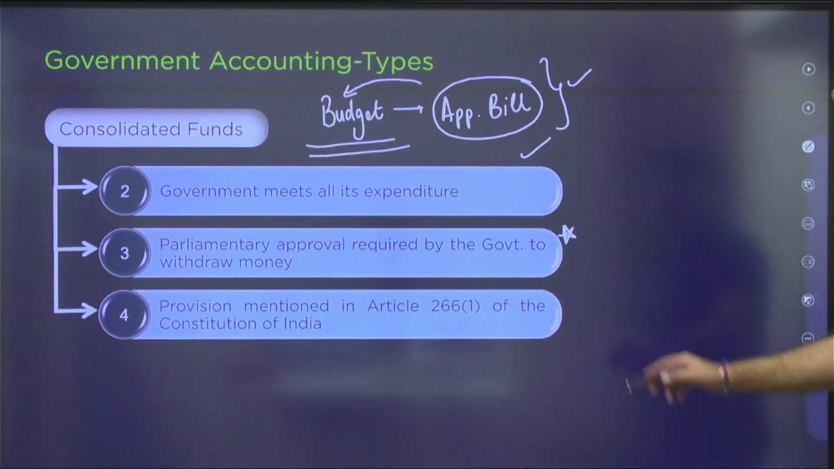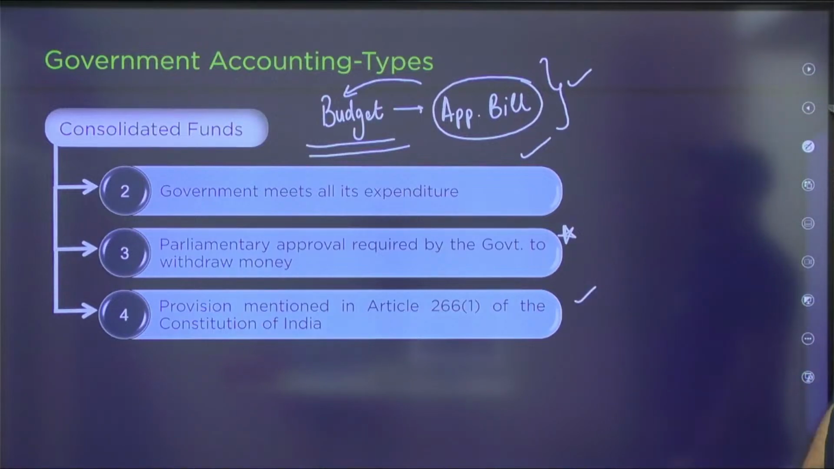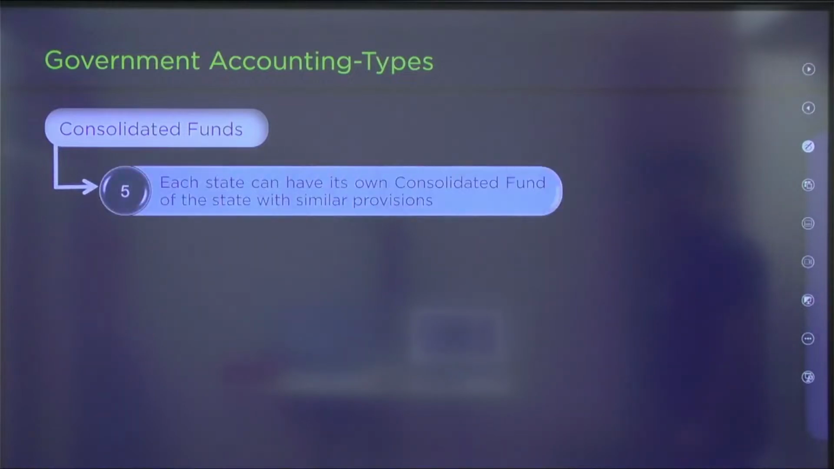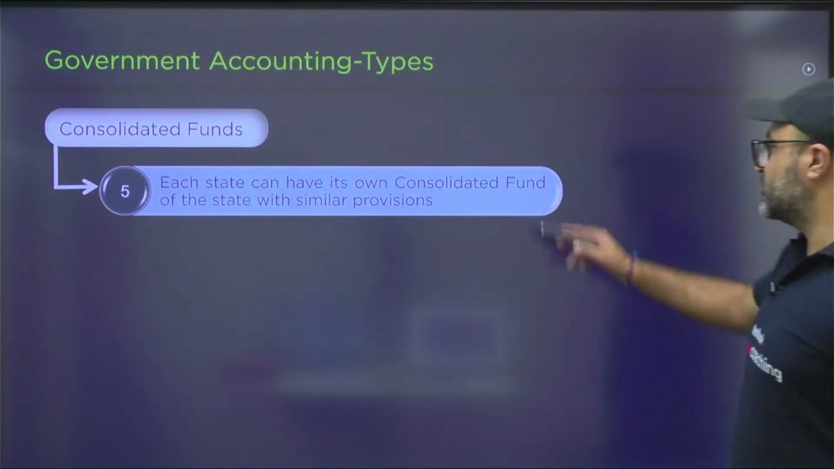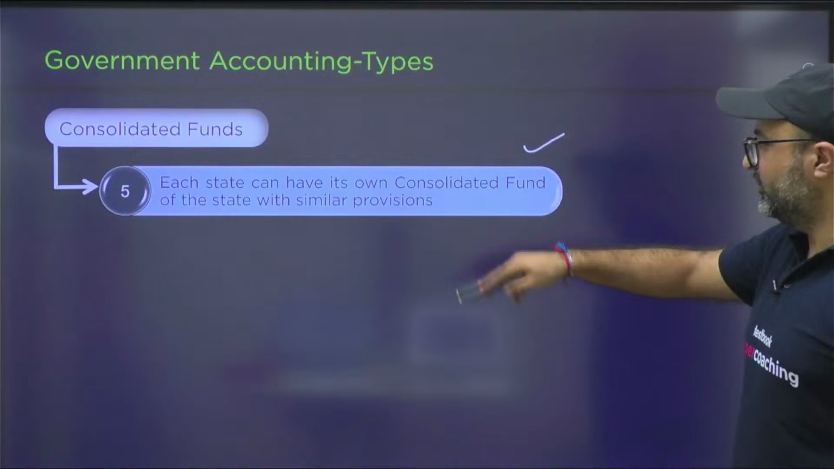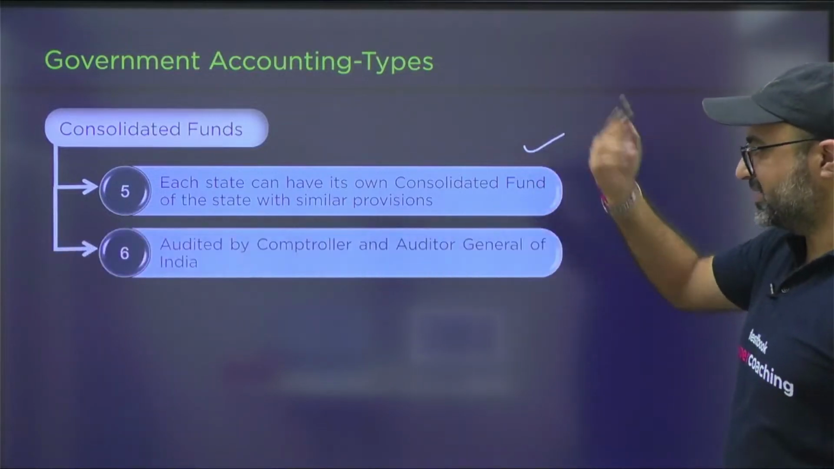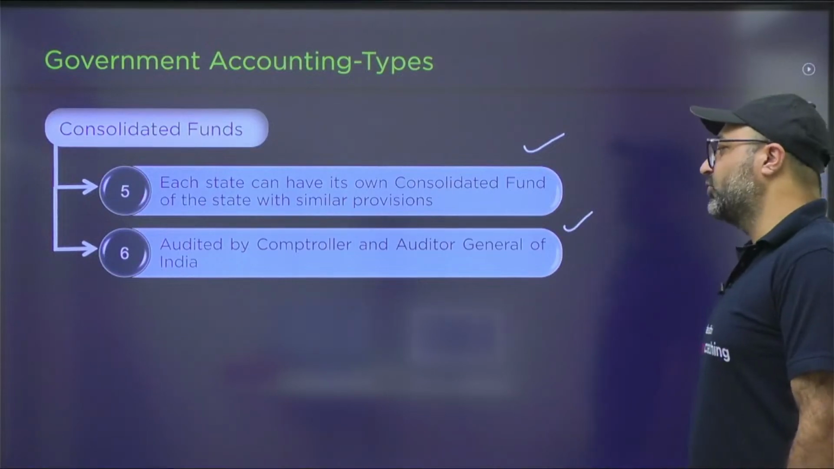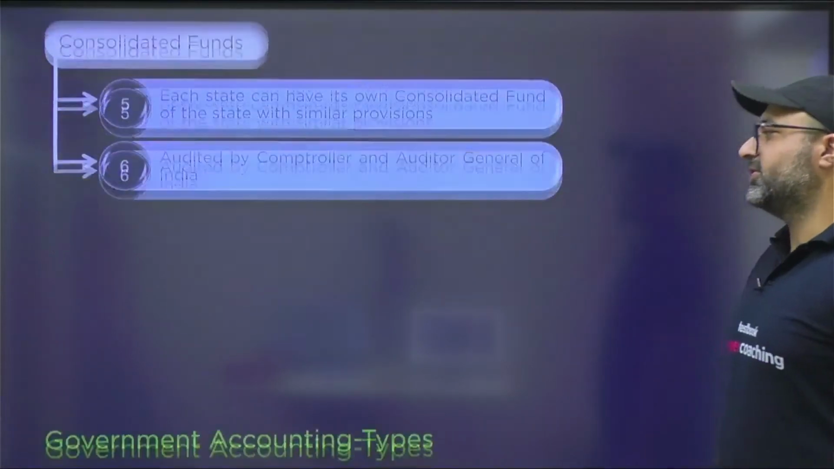So the provision is mentioned in Article 266 of the Constitution of India for the Consolidated Fund of India. Next, each state can have its own Consolidated Fund of State with similar provisions as we have discussed for the central government, and these accounts are audited by the Comptroller and Auditor General of India.